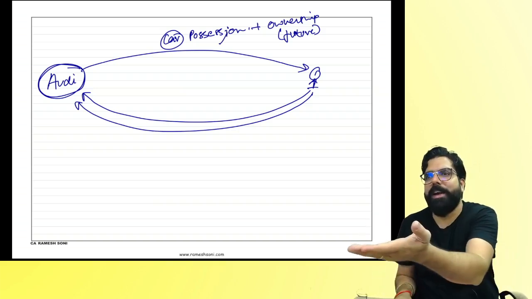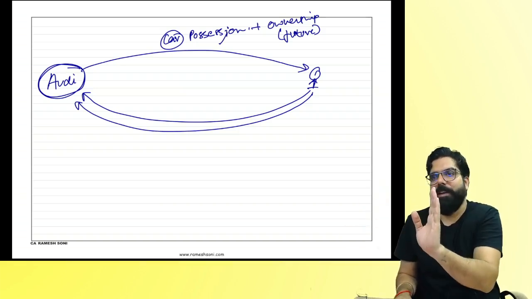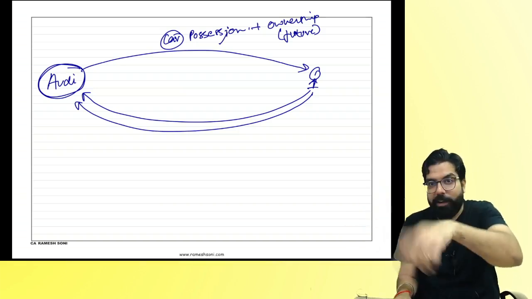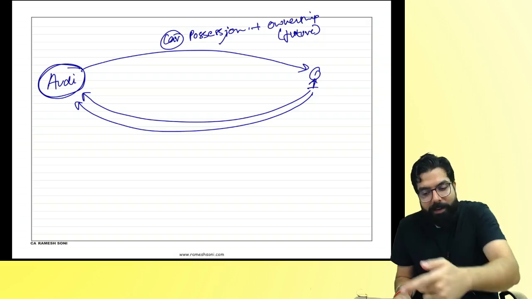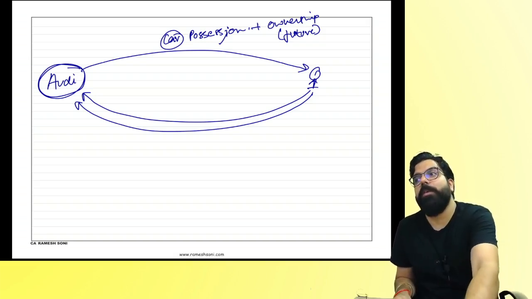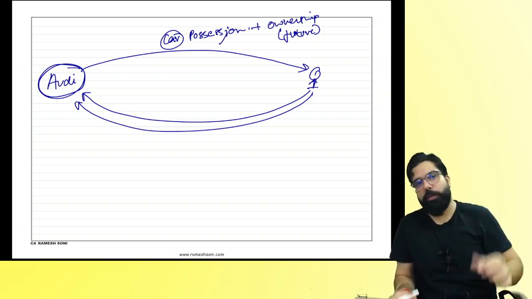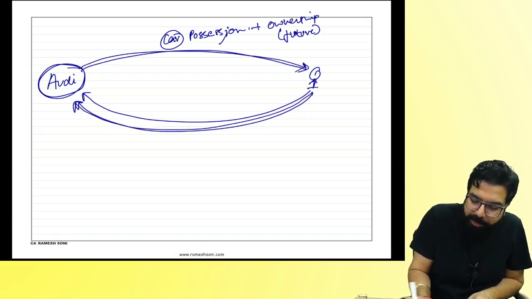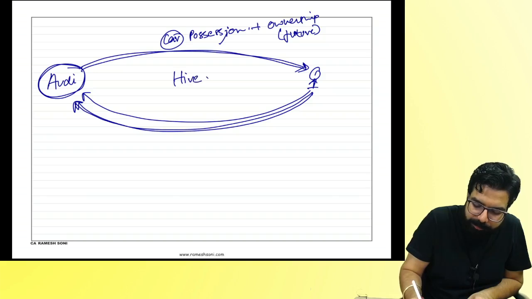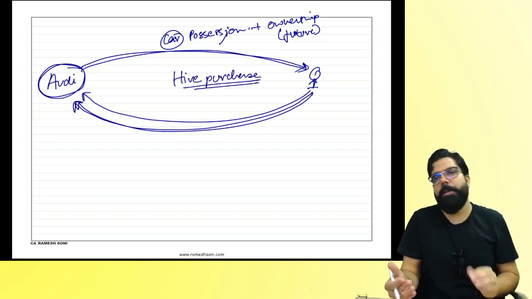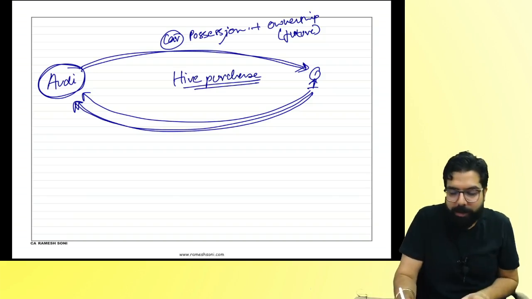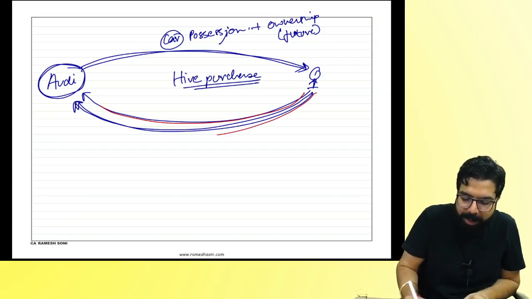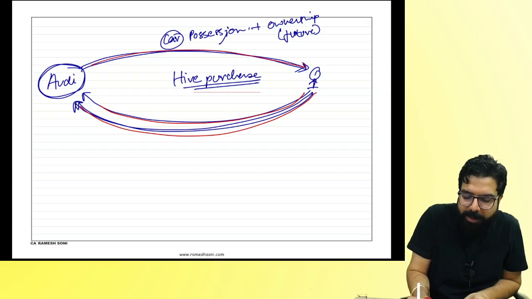When you buy a car, they give you the car immediately. You keep paying the installment. Only after you have paid the last installment, what they will do, everyone? They will give you the ownership also. So after the last installment is paid, they will give you the ownership. This is known as what, everyone? Hire purchase. Generally people buy cars like this, wherein they keep paying the installment. When they pay the last installment, the ownership of the car will get transferred.